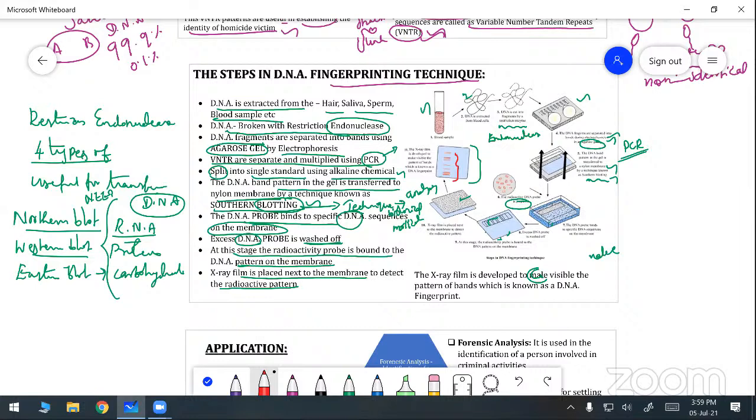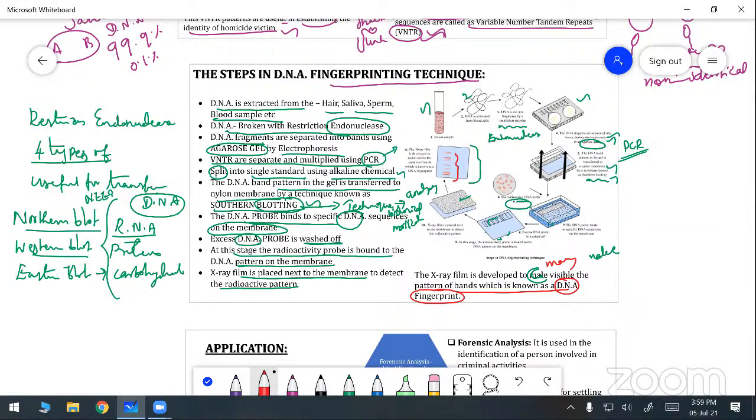The X-ray film is developed into many visible patterns. The visible pattern of bands is known as DNA fingerprinting. Like this, the DNA fingerprinting technique takes place. These are the steps we follow to make the DNA fingerprint.